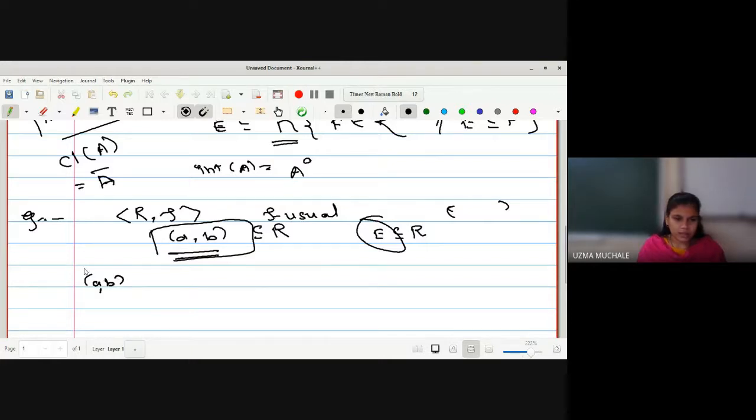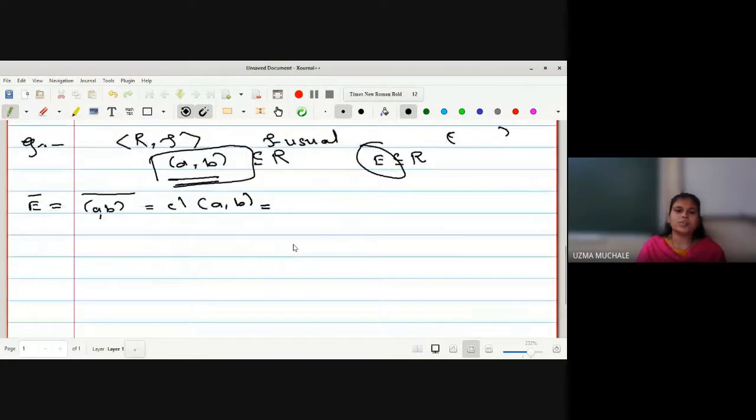Let me find the closure of E. I will denote it as E bar, that is, the open interval (A, B) with a bar, the closure of (A, B), or in another way we can write it as CL of (A, B), which is the notation used in K.P. Gupta or the Shivaji University notes. So how are you going to find this? Let me go through it in detail.